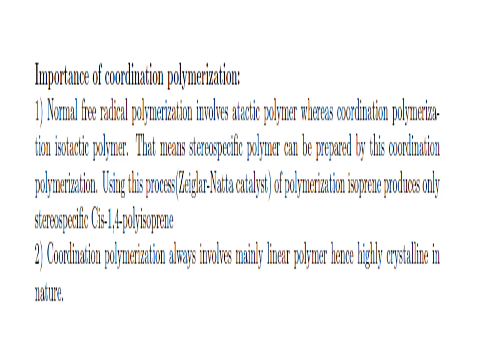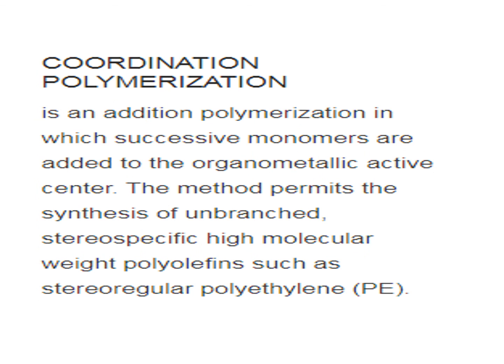So this is very important. The second importance is that coordination polymerization always involves mainly linear polymer, hence highly crystalline. We can say that coordination polymerization is an addition polymerization in which successive monomers are added to the organometallic active center, and this method permits the synthesis of unbranched, stereospecific, high molecular weight polyolefins such as stereoregular polyethylene.